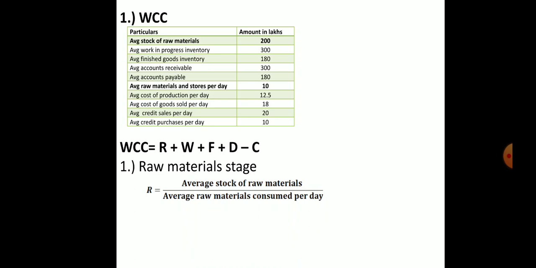From the information they have given, I have marked and bolded the average stock of raw material. They have given us 200, and below that the average raw material and stores per day, which is 10. If you divide 200 by 10, you will get 20 days. So to purchase that raw material, it will take 20 days. This is how we calculate R, and we have found the value of R.